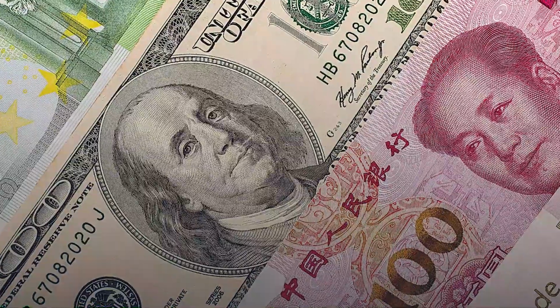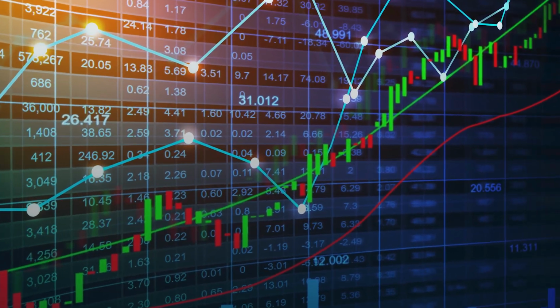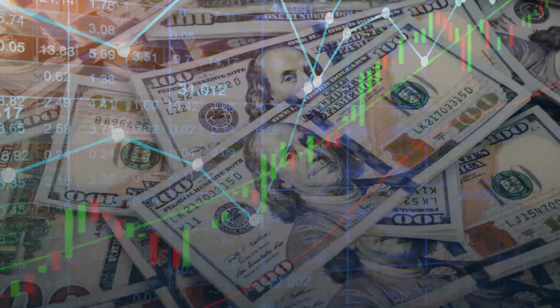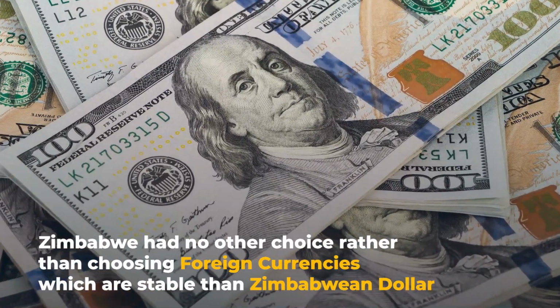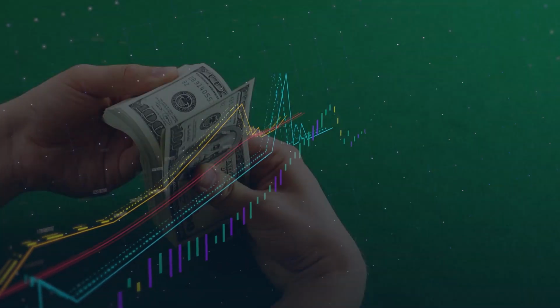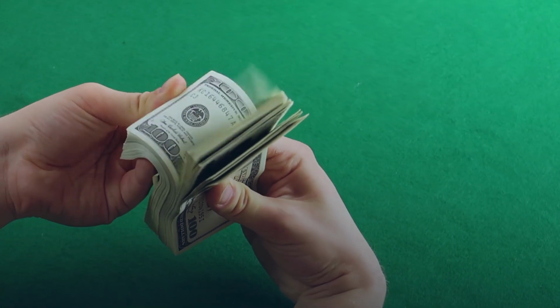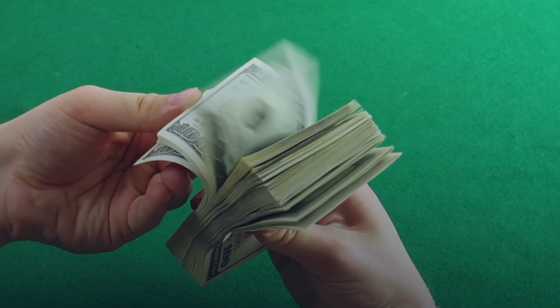So the Zimbabwe government took some decisions to come out of this inflation. Let's see the decisions. Decision number 1: they made the public get used to a foreign currency that is more stable, like US dollars. This made trading easy and the economy better. Decision number 2: they stopped printing Zimbabwe dollars and completely turned to US dollars to create trust in the public over the currency.